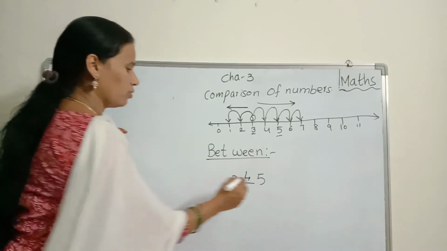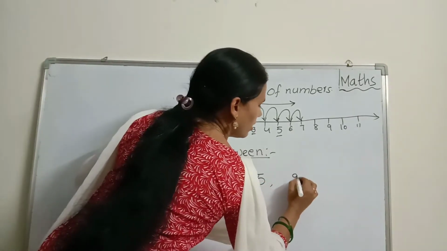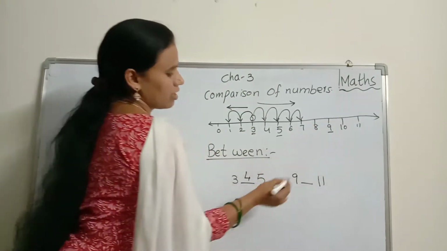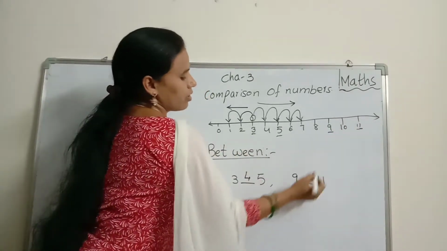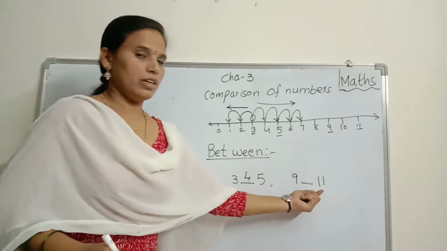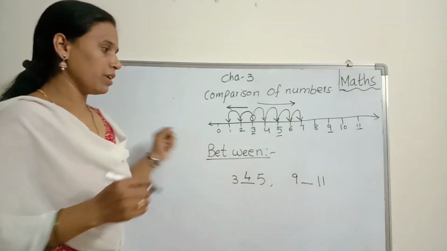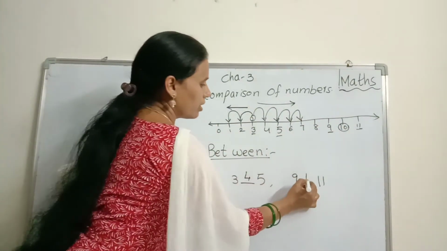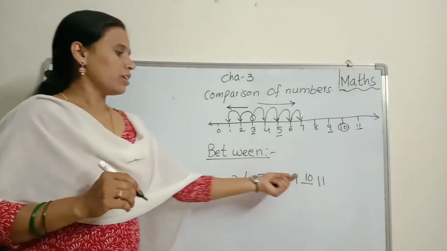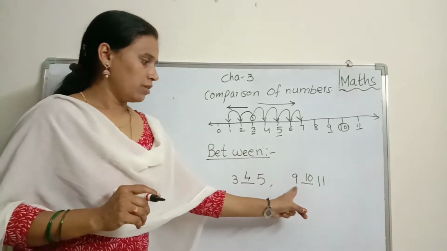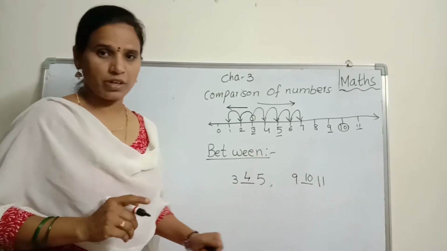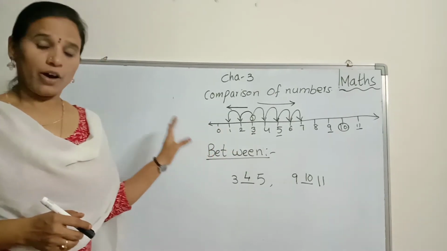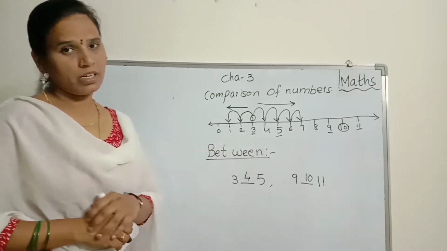Okay, children? Now, one more example. 9 and 11. Where is number 9? Yeah, it is here. The number 11 is here. Now, 9 and 11. Tell me, children, what number comes in between? Between means the middle number, right? So, number 10. That means number 10 always comes in between 9 and 11. Children, do you understand what the before numbers are? What the after numbers are? What the in between numbers are?